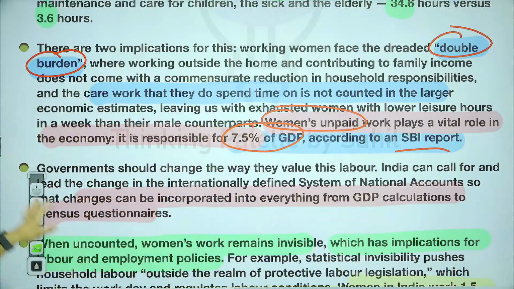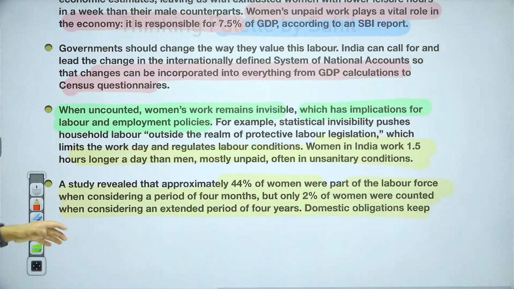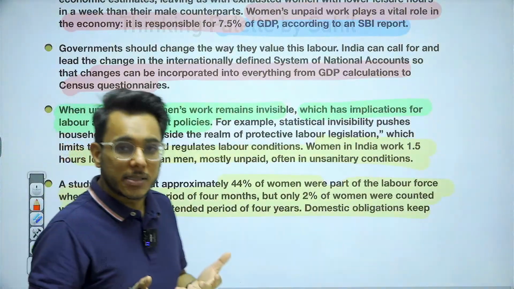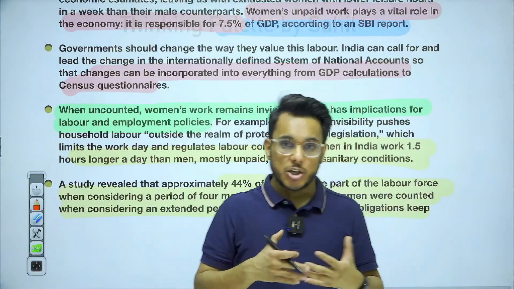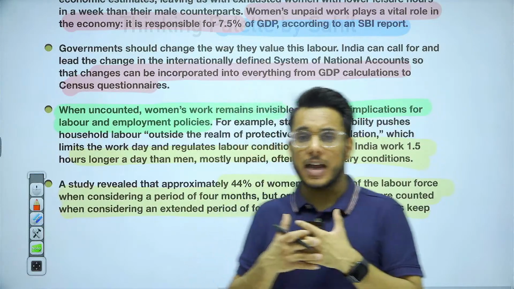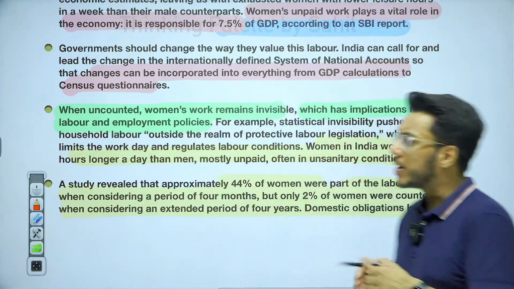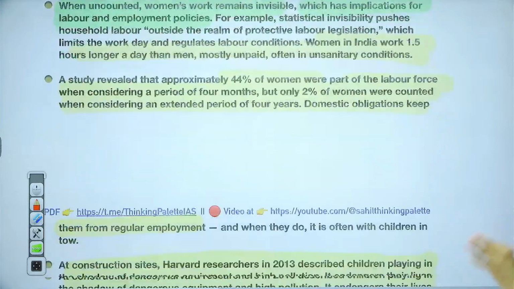So the article says that the government needs to change the accounting systems or accounting standards, and while calculating GDP, the national income, should consider women's contribution. Otherwise their work will remain invisible.